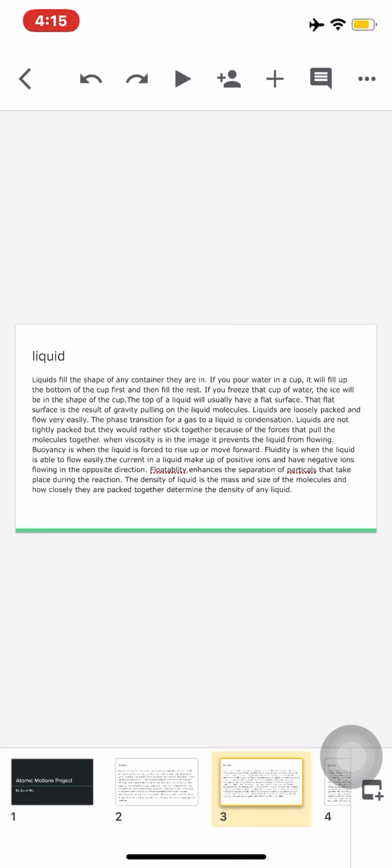Liquid. Liquids fill the shape of any container they are in. If you pour a liquid in a cup, it will fill up the bottom of the cup and then fill the rest. If you freeze that cup of water, the ice will be in the shape of the cup.